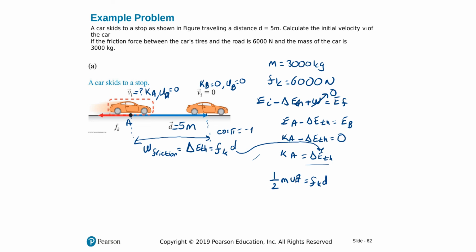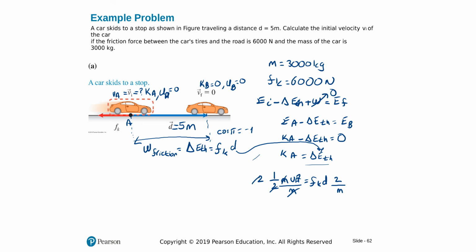And here the velocity at A would be equal to the initial velocity, and done. To solve for VA here, which is V initial, which is what we're looking for, I would multiply both sides by 2, divide both sides by m, and the 2 will cancel here, right? I'm going to have this on the right hand side.